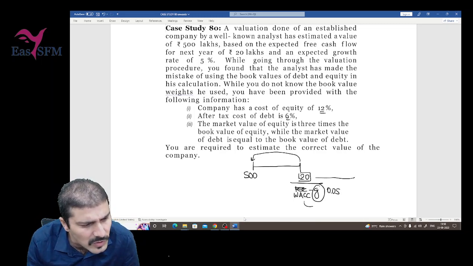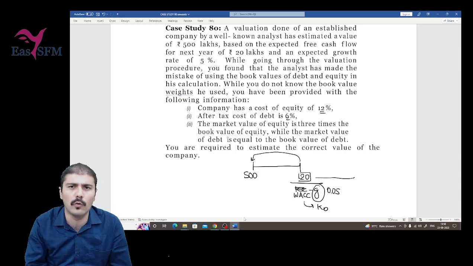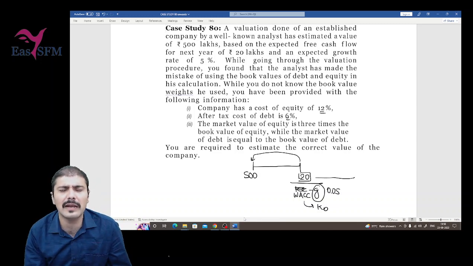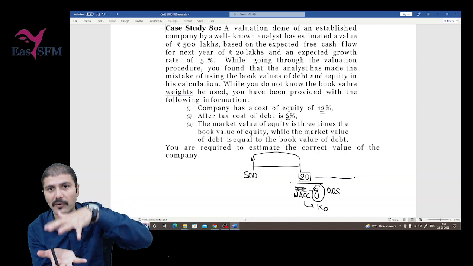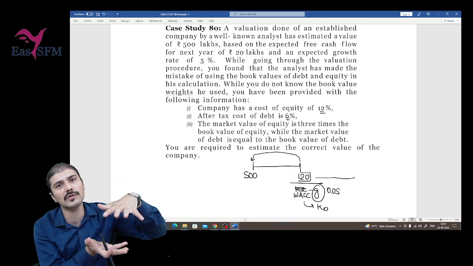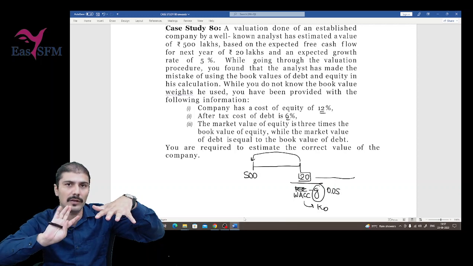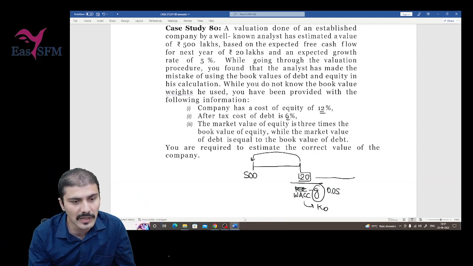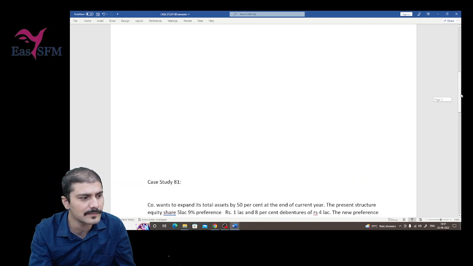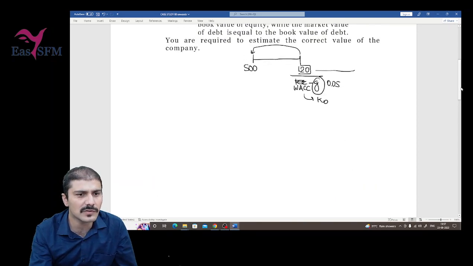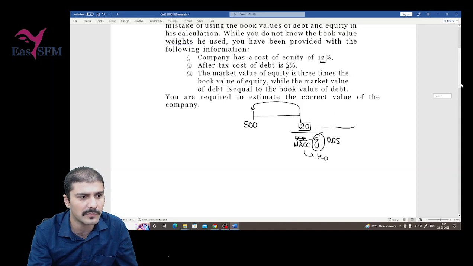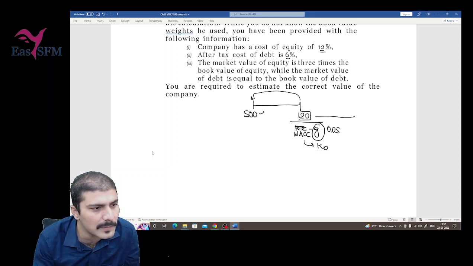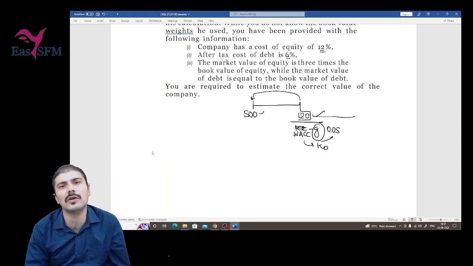So this WACC can also be called the overall cost of capital, or KO. If you are comfortable with WACC, you can write WACC. If you are comfortable with KO, you can write KO. The key point is, if you are getting the value for the cash flow of the firm, the discount rate should also represent the firm, meaning debt and equity, and that is called WACC, right? So in this situation only one value is missing. Whether that one value can be calculated or not, please concentrate. So this is available, this is available, G is available, WACC or KO is required.